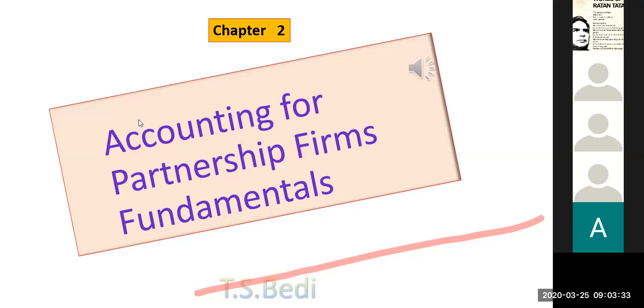Now today's chapter is accounting for partnership firms fundamental. This is a basic chapter and you have 3 parts in this: admission, retirement and death, and dissolution. All the chapters are based on this. So this is accounting for partnership firms fundamental. So first is,